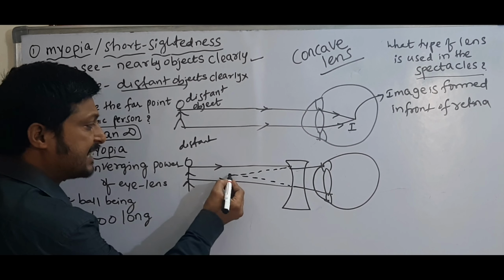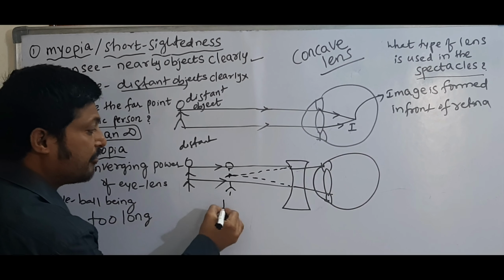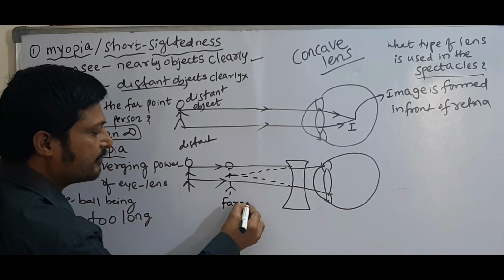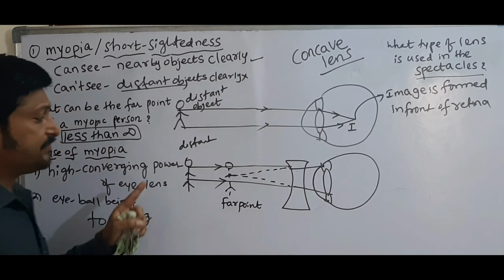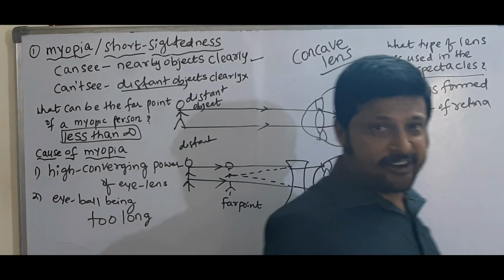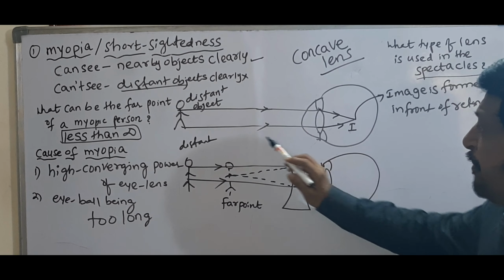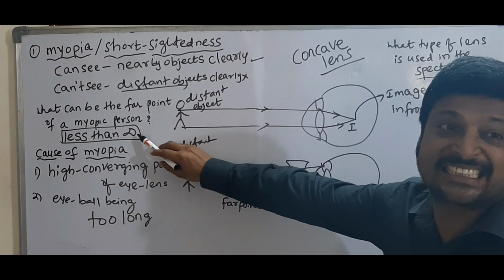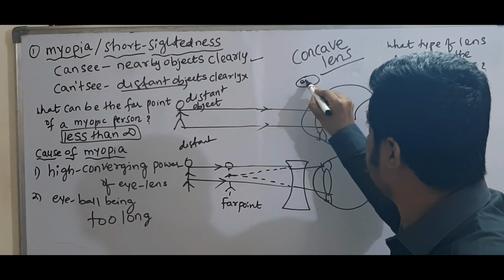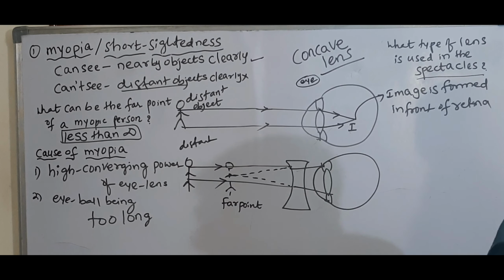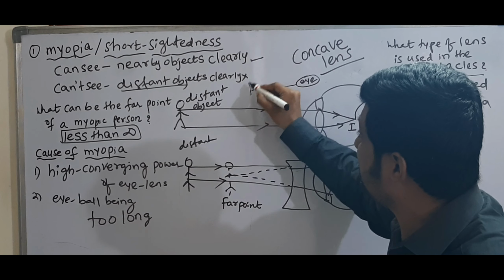That point is nothing but the far point of the eye. Right? What is meant by far point? Already we discussed that for a myopic person, the far point is less than infinity. See here, this is the myopic eye. His near point is okay, but his far point is less than infinity.